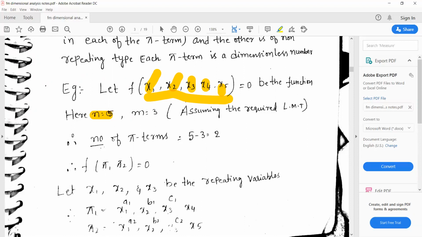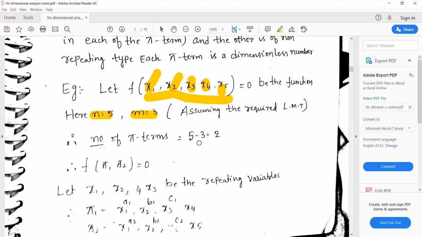If there are n number of variables in a physical phenomenon which contains m number of fundamental dimensions. What are fundamental dimensions? Mass, length, and time. So MLT is equal to 3. There are 3 fundamental dimensions. So n is equal to 5, m is equal to 3.